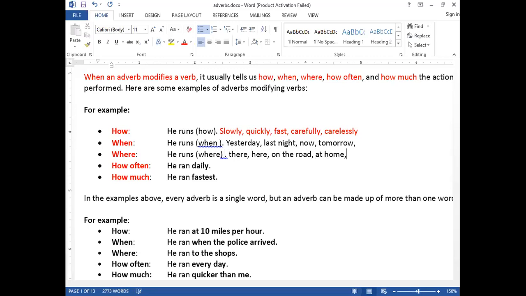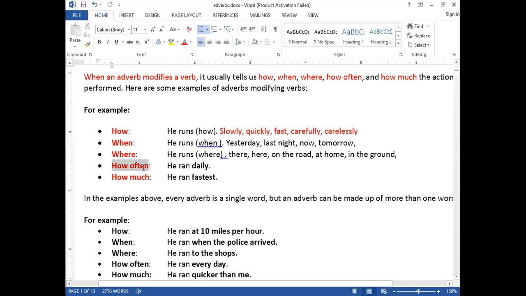He runs in the ground. So all those words, clear? They give you answer for where. That is called an adverb. We study. Where do we study? In the class. We study. Which place do we study? At Excel. Are you getting it? So that gives you answer for where. That is again called an adverb.